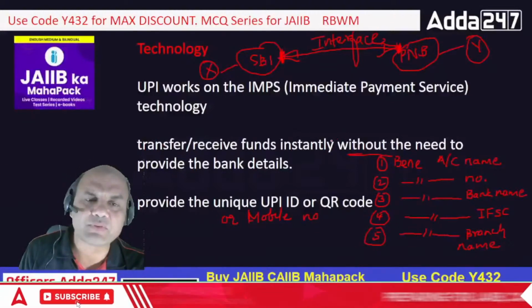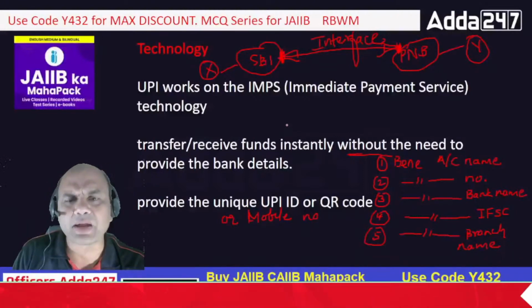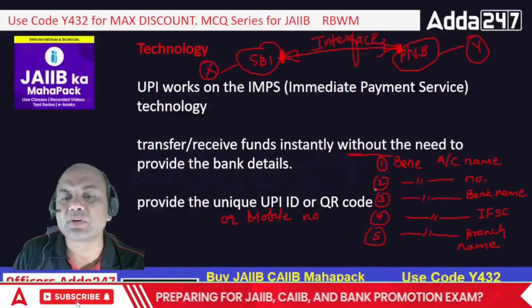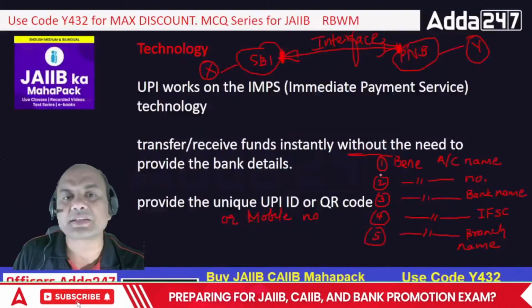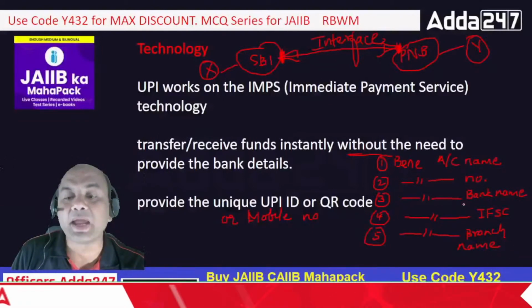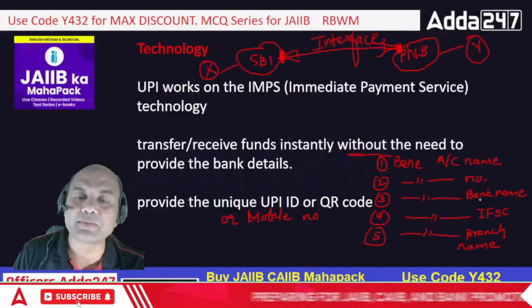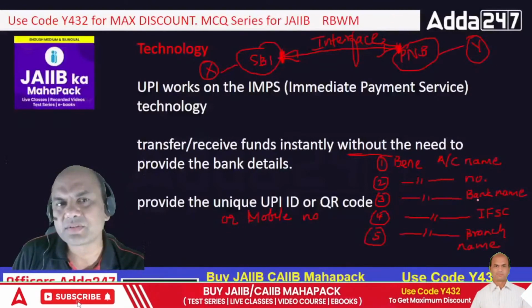Now, whenever you purchase anything from the shop nowadays, do you take the bank details? What are the bank details? These all 5 things are needed for NEFT and RTGS, right? What are the 5 things? Beneficiary account name, beneficiary account number, then bank name, IFSC code, branch name. So these 5 elements, do you take them every time now?